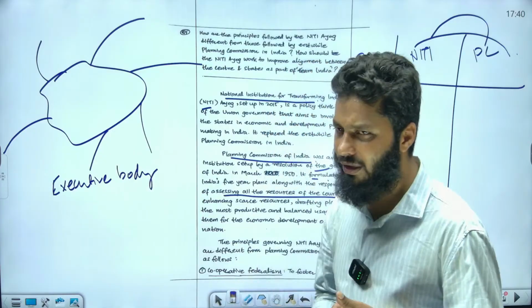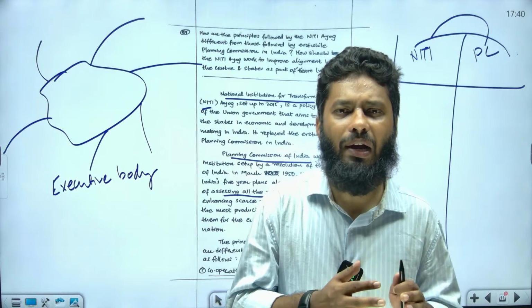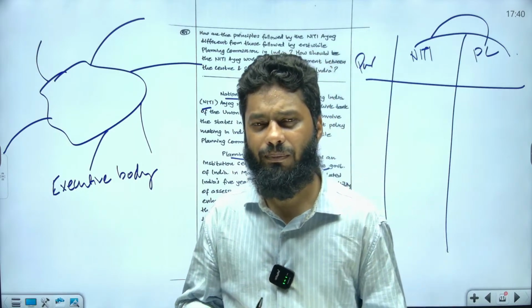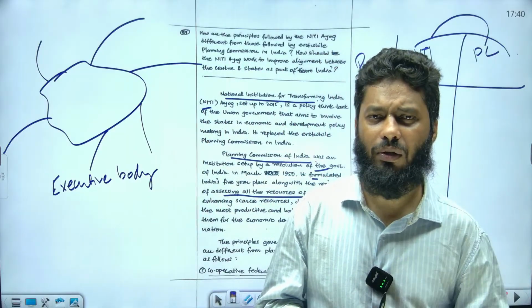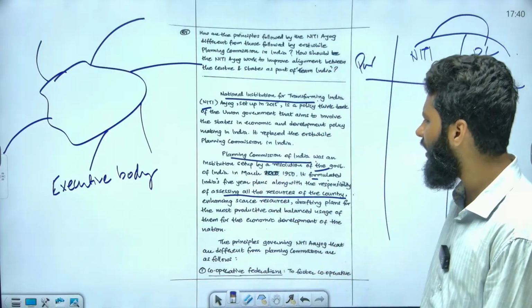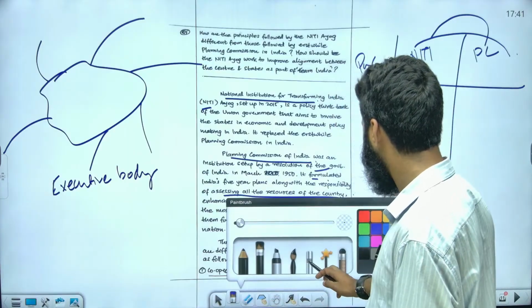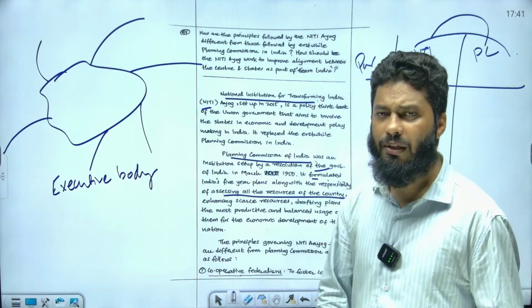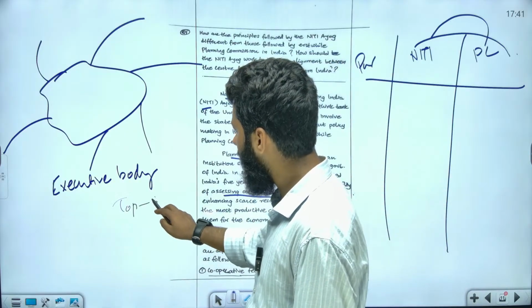So what we thought is going for a planning mechanism, planned economy, right? We followed the model of mixed economy, but with some sort of socialist tilt. And then we started with the planning period. You can understand very well that the Planning Commission had a top-down approach, right?